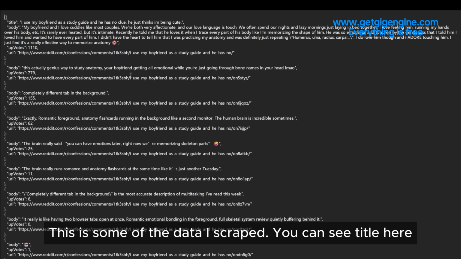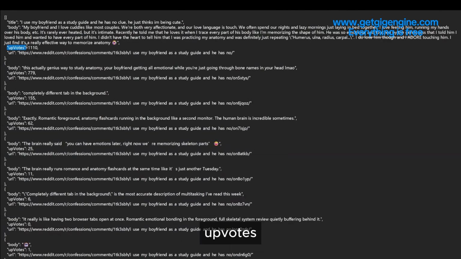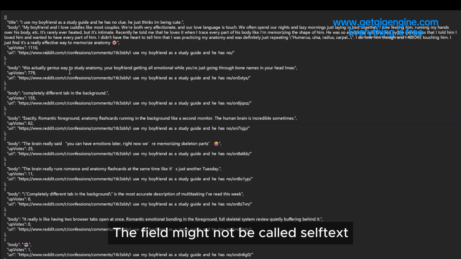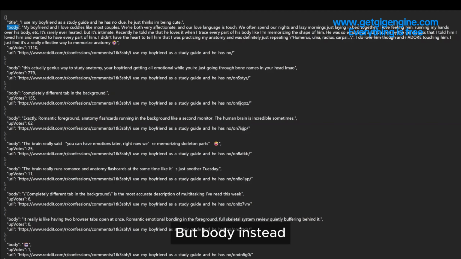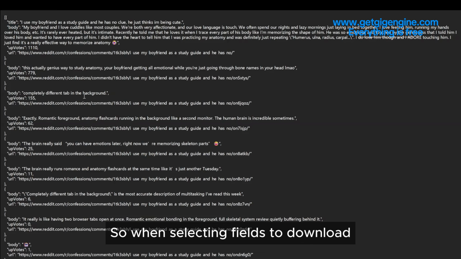This is some of the data I scraped. You can see title here, body, upvotes, and URL, because in step 1 it asked us to scrape self-text, but the data that comes back might not call the field self-text, but body instead, so when selecting fields to download, we need to adjust accordingly.